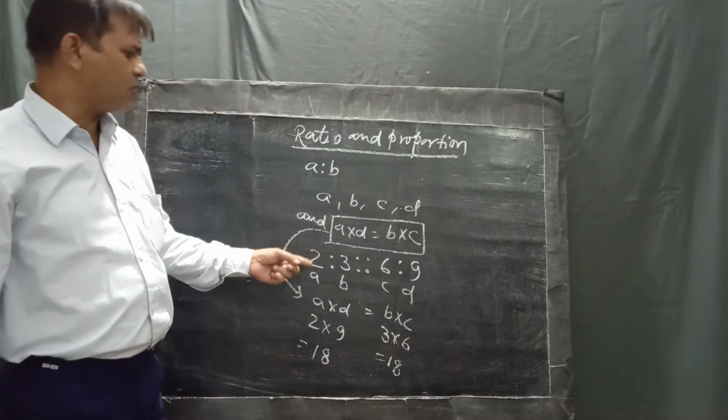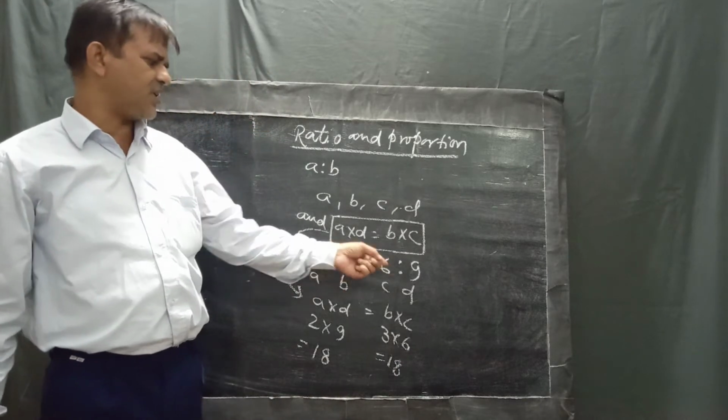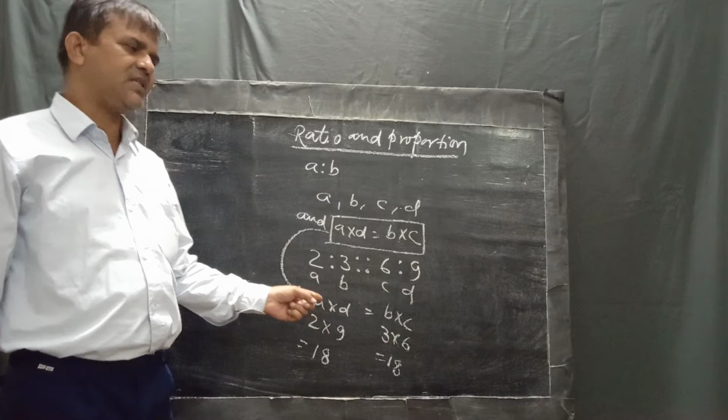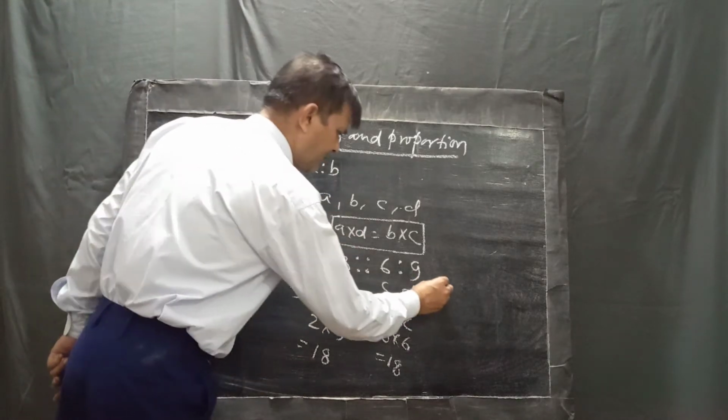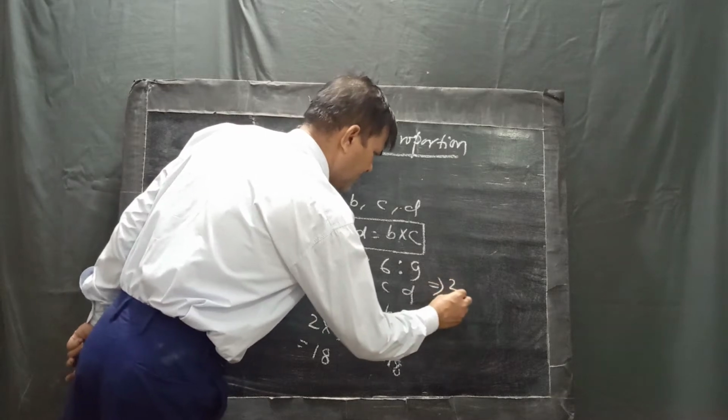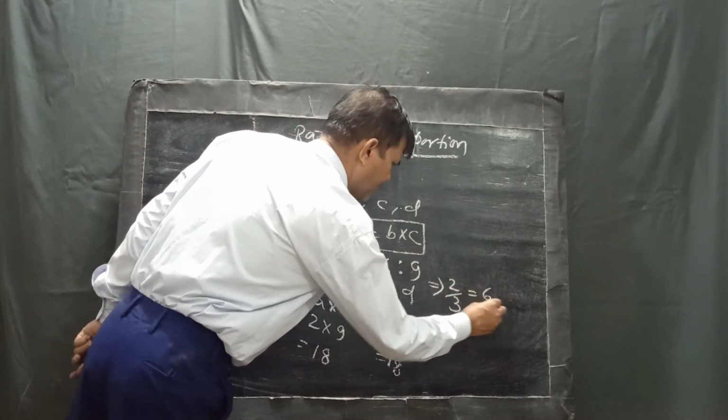It means 2 ratio 3 proportion 6 ratio 9 is in proportion. We can write it like this, 2 upon 3 equal to 6 upon 9.